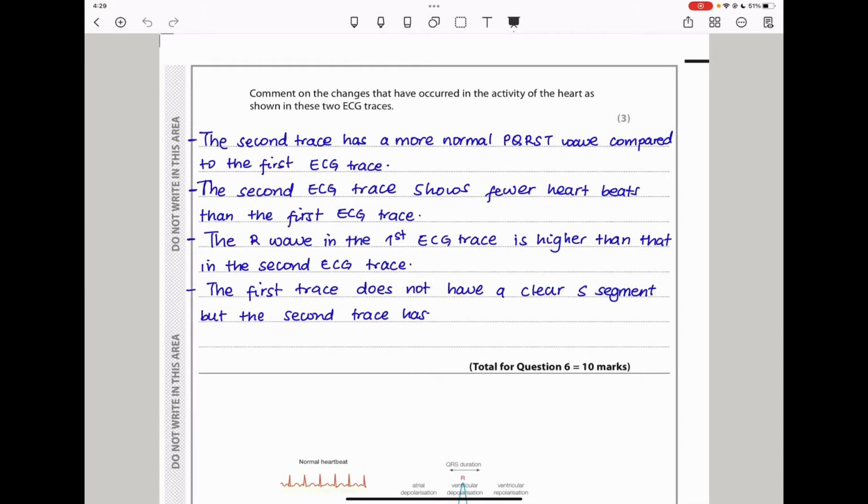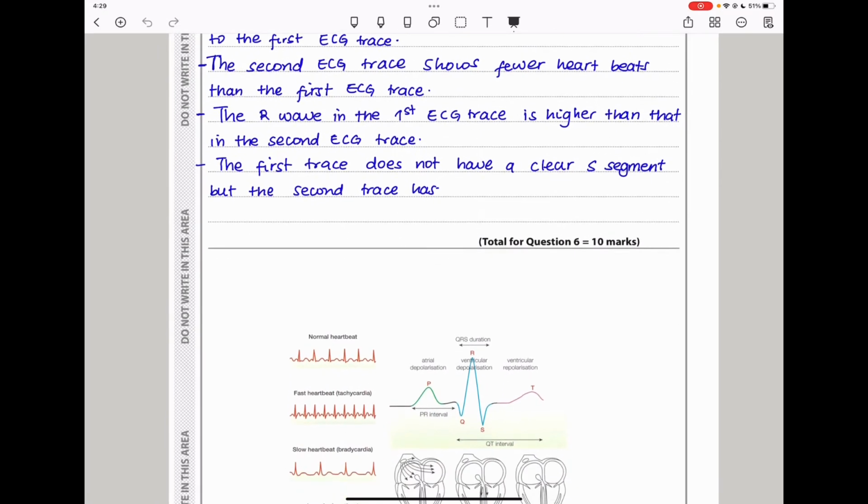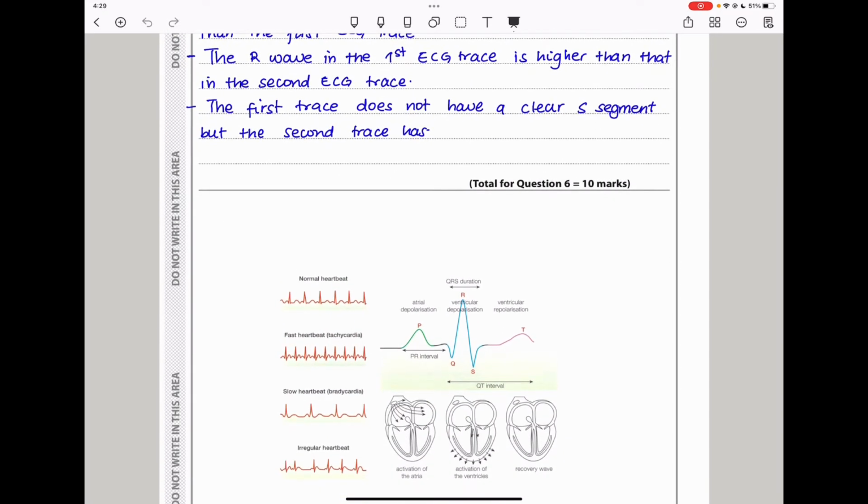And then if you look at the ECG traces, the R wave of the first ECG trace is higher than that in the second ECG trace. And lastly, the first trace does not have a clear S segment, but the second trace has. I put this image here to show you what is a P, because this one is clear in comparison to the two traces we're given.